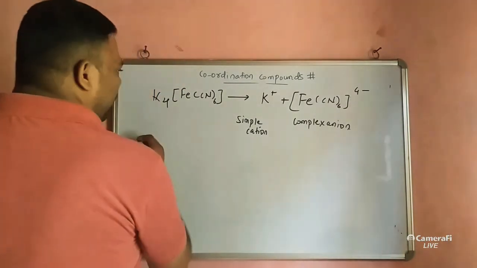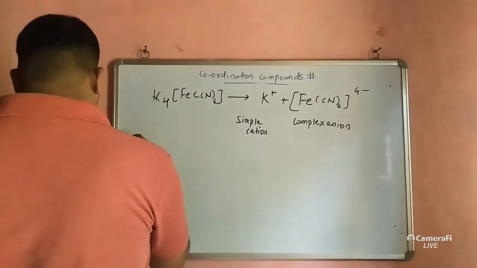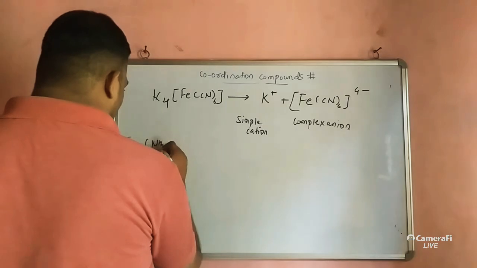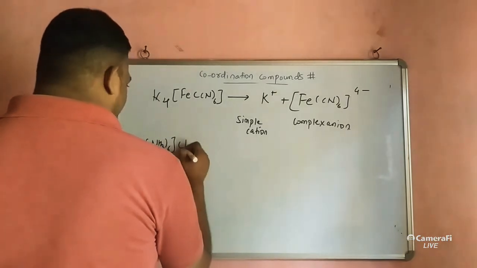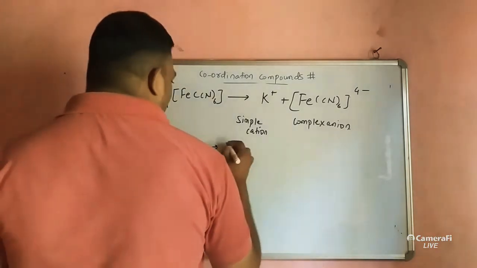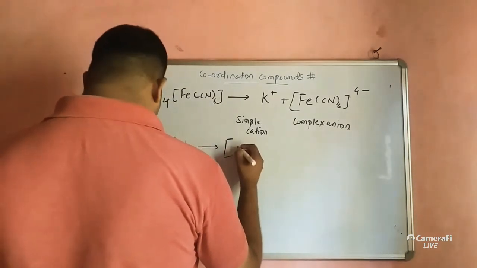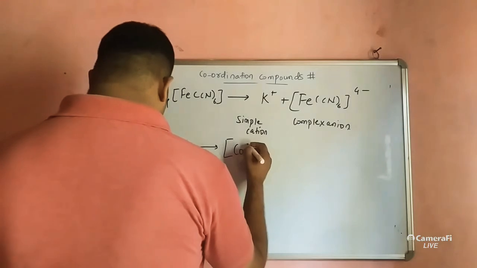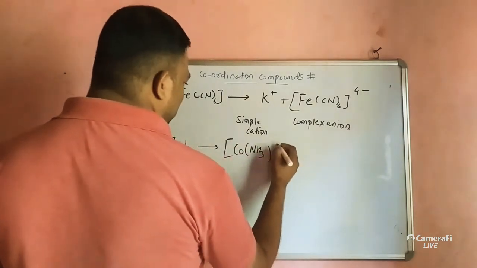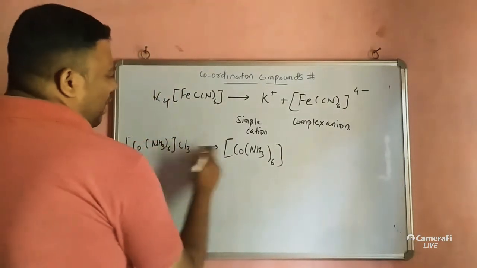Now suppose you take another example, [Co(NH3)6]Cl3. What will you get on dissolving in water? [Co(NH3)6]3+ and 3Cl-, by crossover valency.